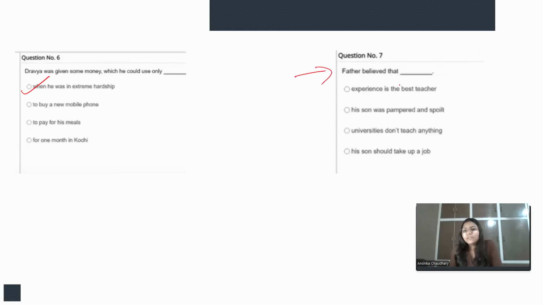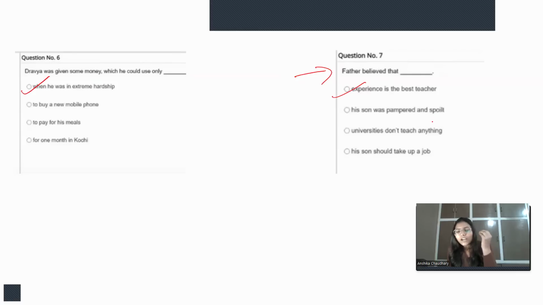Moving next. Father believed that experience is the best teacher. His son was pampered and spoiled. Universities don't teach anything. His son should take up a job. See, the primary goal of the father was to make his son feel the life lessons, to feel what the actual struggles are, right? He just wanted to make sure that his son should know what experience is. Experience is the best teacher in our life.